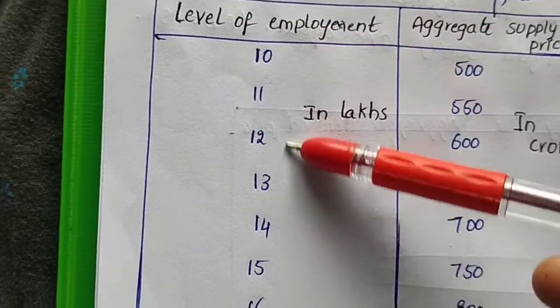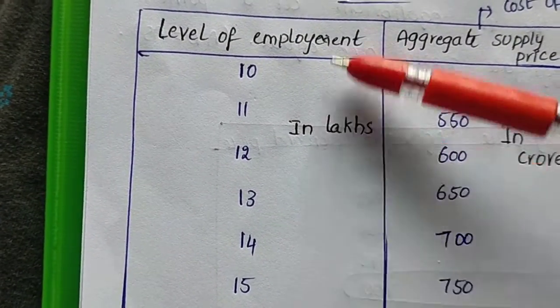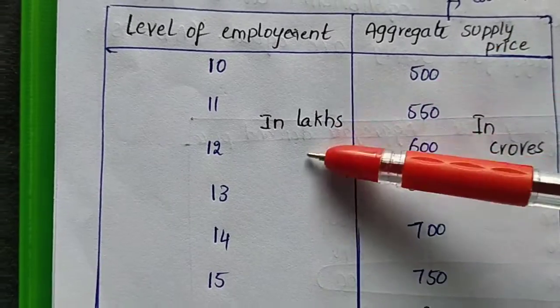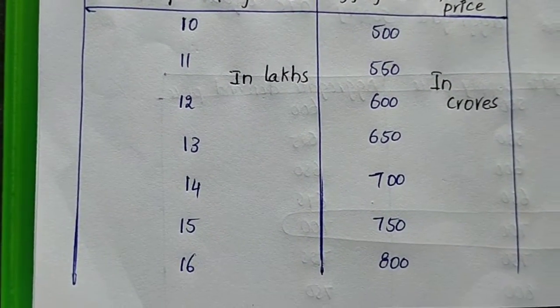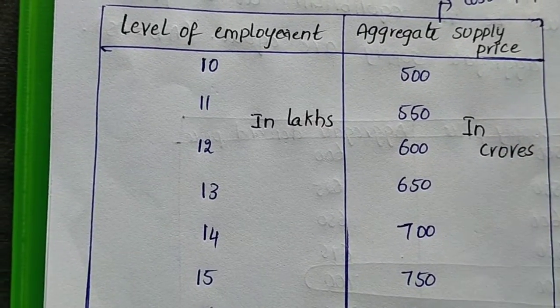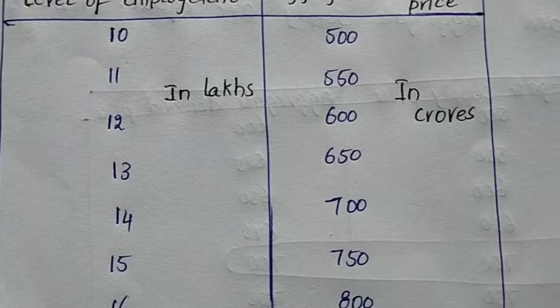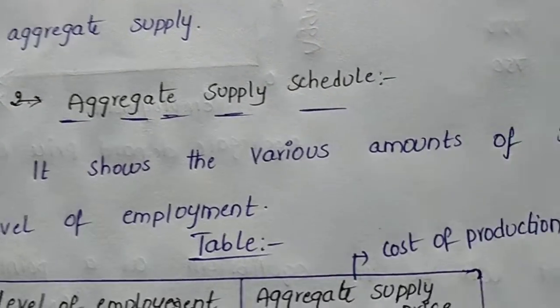When we increase the laborers in lakhs, the aggregate supply also increases in crores. You can see the difference: 50 crores each time, as the cost of production increases. This is the table of the aggregate supply schedule.